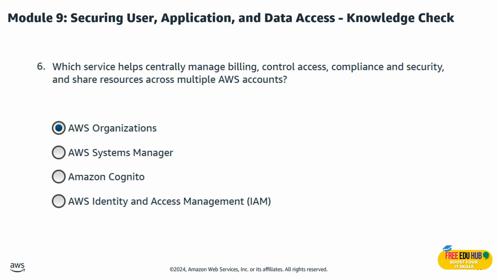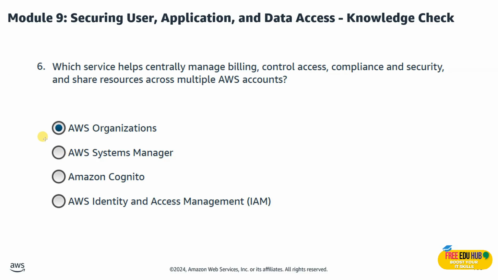Question number 6 says that which service helps centrally manage billing, control, access, compliance, and security, and share resources across multiple AWS accounts? So the right answer is Organizations. Organizations provide centralized management for billing, access control, compliance, and resource sharing across multiple AWS accounts.